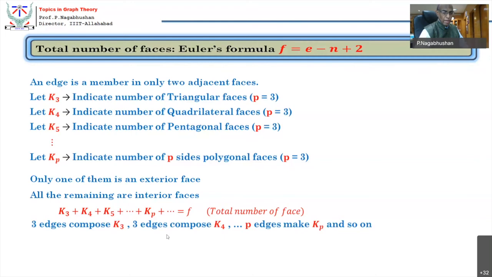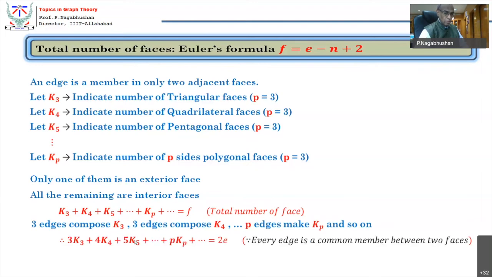That's all. So 3 edges compose K3, 4 edges compose K4, P edges compose KP, and so on. Okay, all right. So how many edges are there? Every K3 has 3. The total number of edges with triangles will be 3K3.